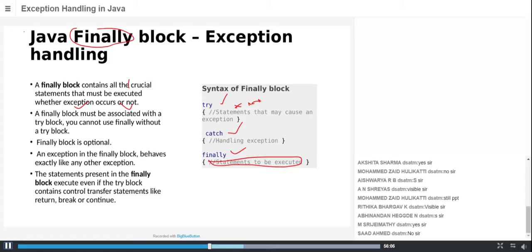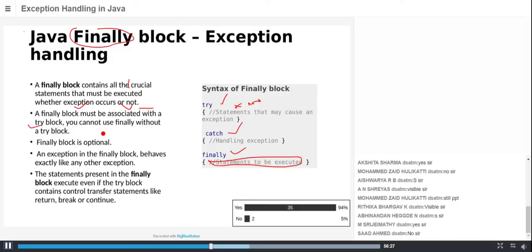Okay, fine. No questions. I think everything is clear. I'll go to the next thing. See, I already told you that there are some crucial statements that need to run whether an exception occurs or not. We are going to put those statements within the finally block. It must be associated with the try block. Without a try block you cannot use finally at all, so you need to remember that.